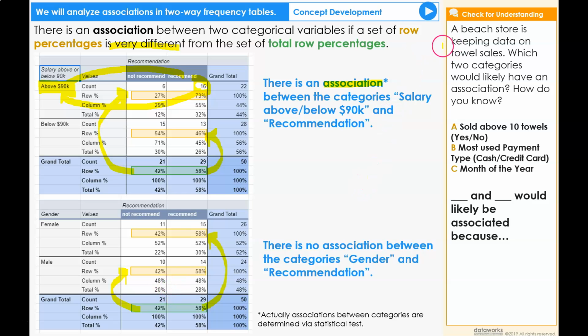Let's check for understanding. A beach store is keeping data on towel sales. Which two categories would likely have an association? How do you know? A. The category sold above 10 towels with the two groups yes and no. B. Most used payment type with the two groups cash and credit card. And C, the category month of the year. Blank and blank would likely be associated because